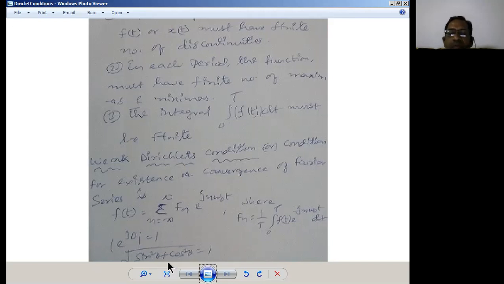How do you find the absolute value of this? e power j theta is equal to cos theta plus j sin theta. If you find the magnitude of this, we simply find the square root of the sum of squares of these components. So finally we have 1. If it satisfies this condition at least, that is the condition for a Fourier series to be represented, which comes under the weak Dirichlet conditions.